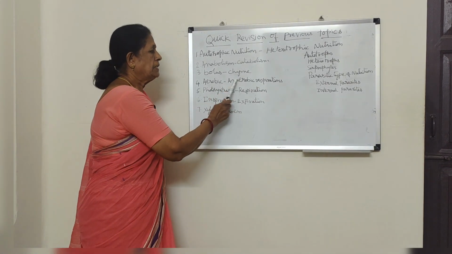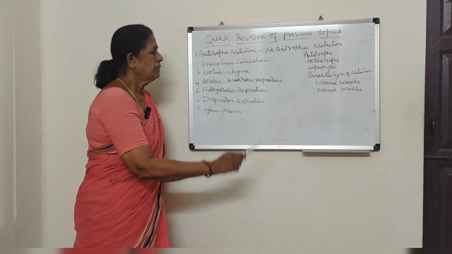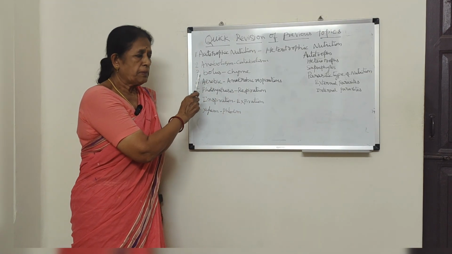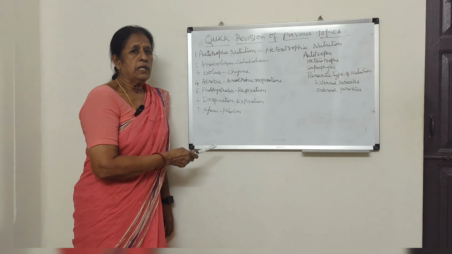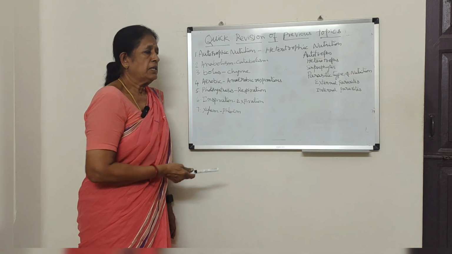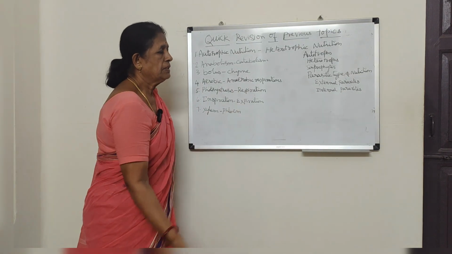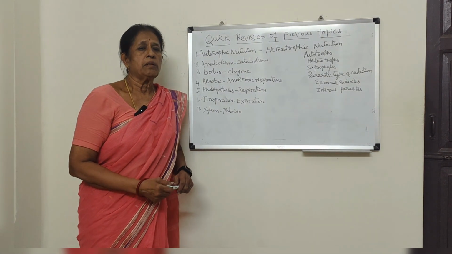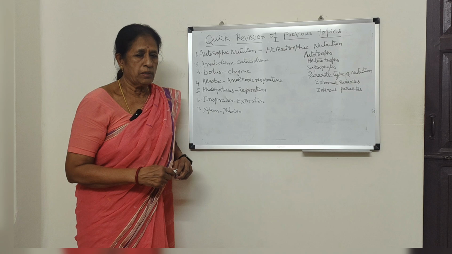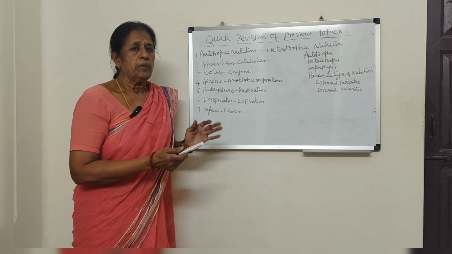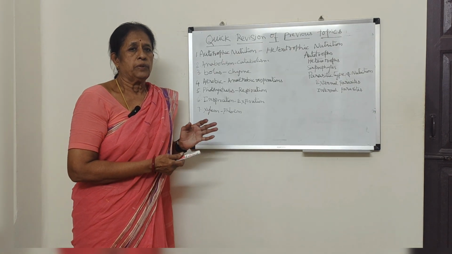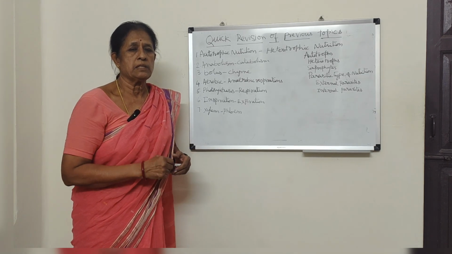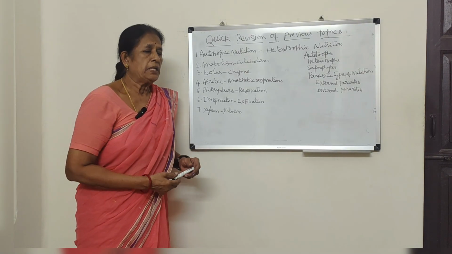And respiration is of two types: aerobic respiration and anaerobic respiration. Aerobic respiration takes place in the presence of oxygen, in all higher organisms. Anaerobic respiration takes place in microorganisms. The differences between aerobic and anaerobic respiration I have already told you. In aerobic respiration, glycolysis is followed by the Krebs cycle. In anaerobic respiration, glycolysis is followed by fermentation.